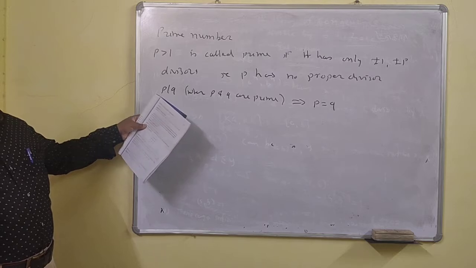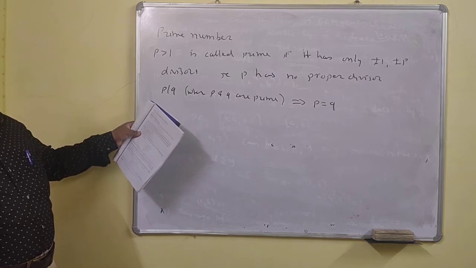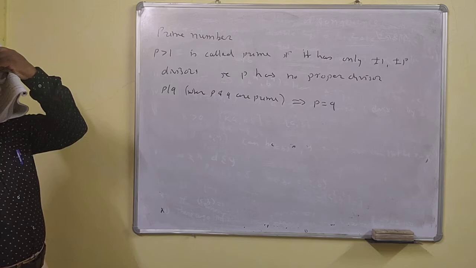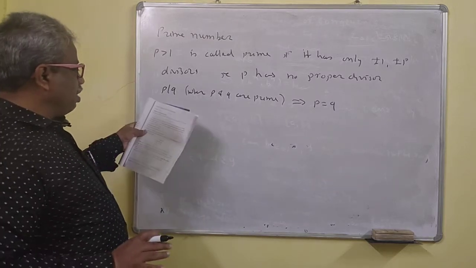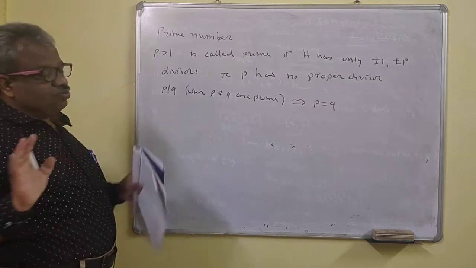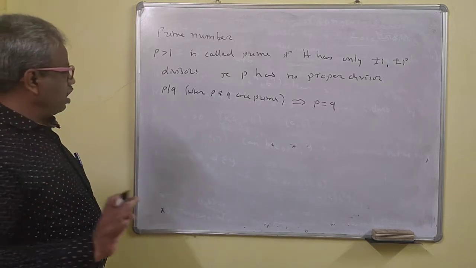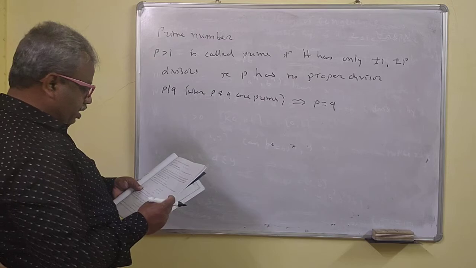Prime means they don't have a common factor. Actually, they are relatively prime, so that means the GCD is 1. But you have p divides q, that means they should be equal. So this is very important here.